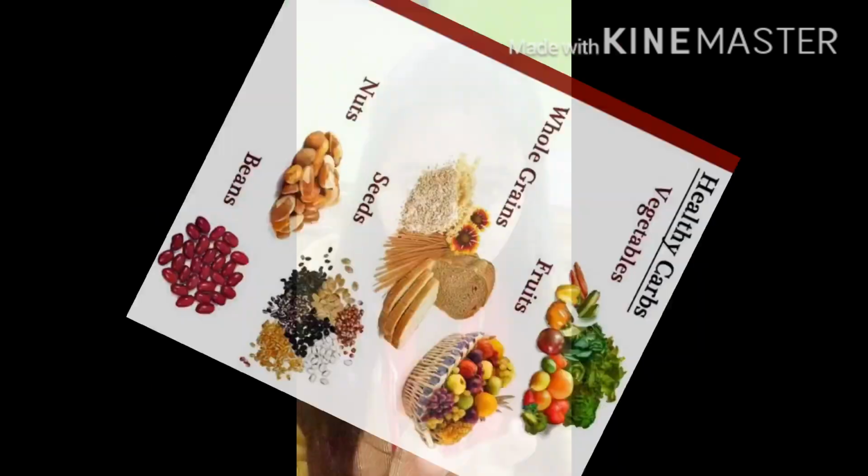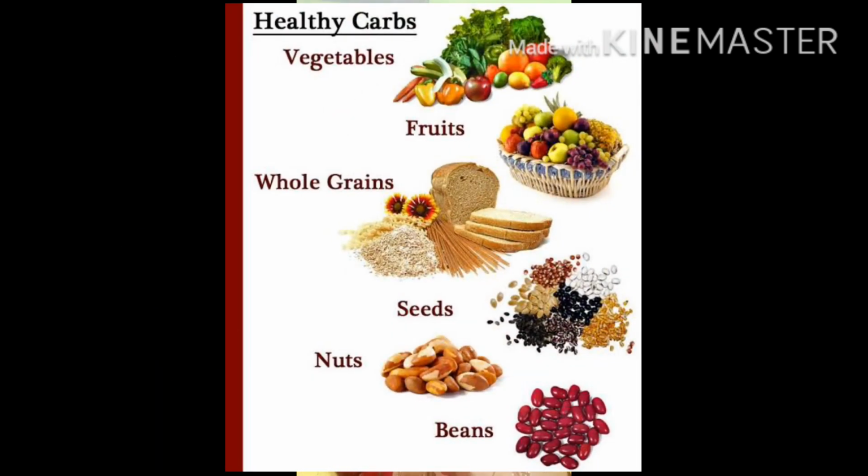Rice, potatoes, sugars, especially fruit sugar, that is glucose and fructose. Fructose is a natural fruit sugar which is present in fruits. All these things are forms of carbohydrate that we gain from our food.